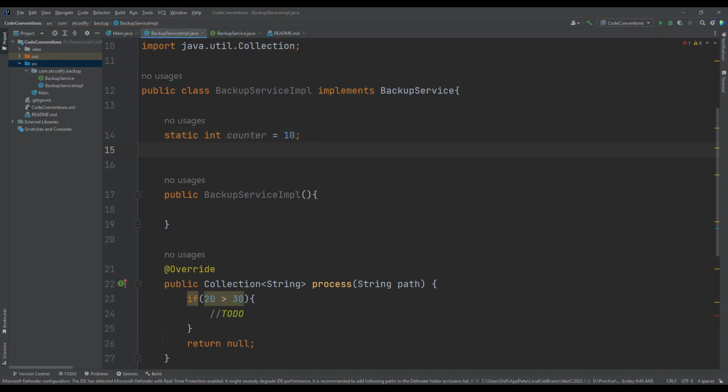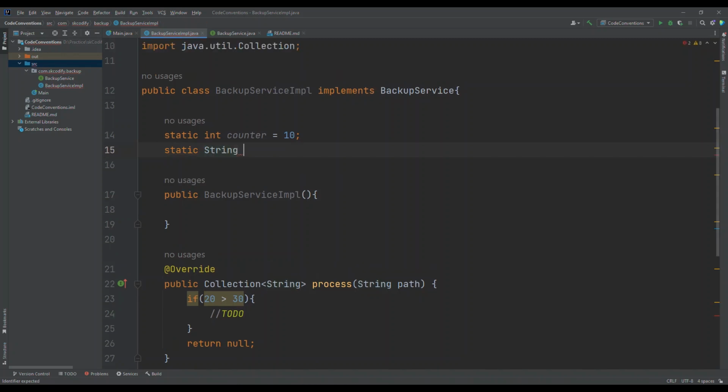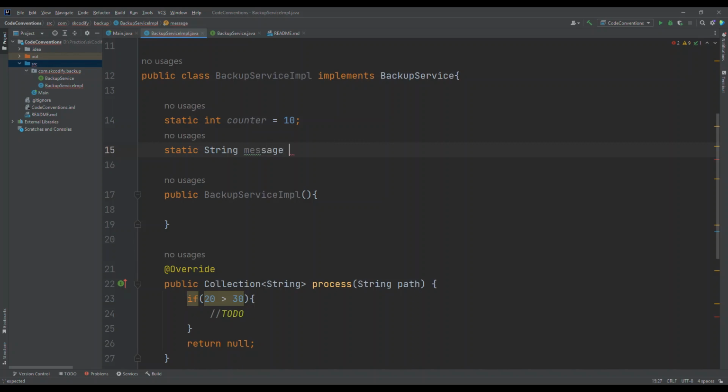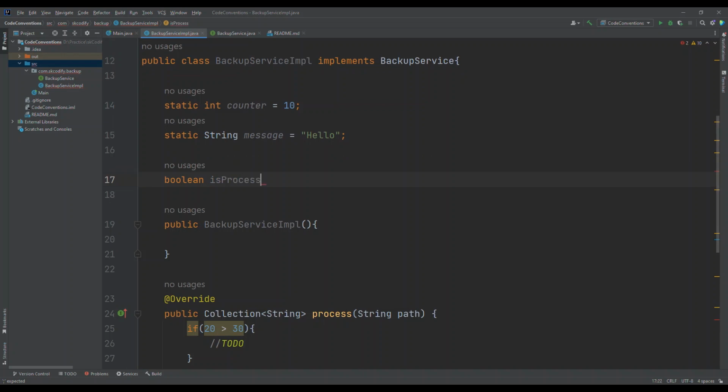Here this is a static String message, maybe a global message, is equal to hello. And then there is another thing, let's say I'm taking a boolean isProcessing, false. For now assume that these are all static.